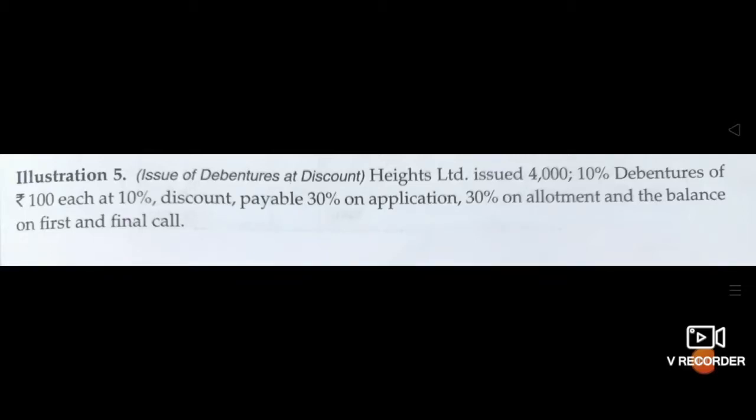Good morning, students. Again, we will solve this problem of issue of debentures at discount. See the problem. Heights Limited issued 4,000 10% debentures of rupees 100 each at 10% discount, payable 30% on application, 30% on allotment, and the balance on first and final call.